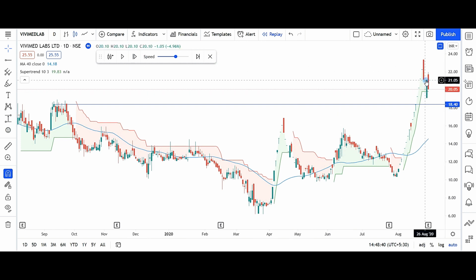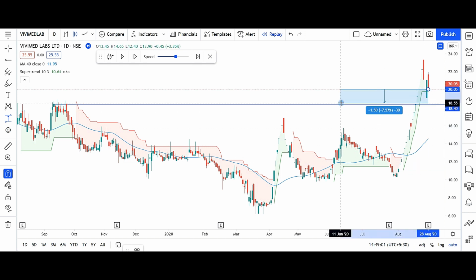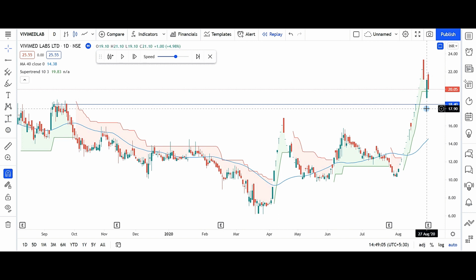So in this candle, one can take entry and stop loss will be below super trend. So entry is after close, next day open, entry will be around 21.7 and this will be the stop loss. Stop loss will be super trend around 19.8.